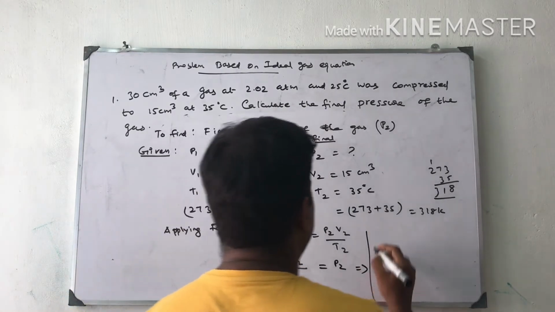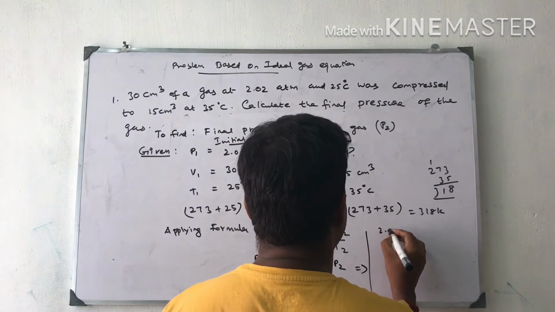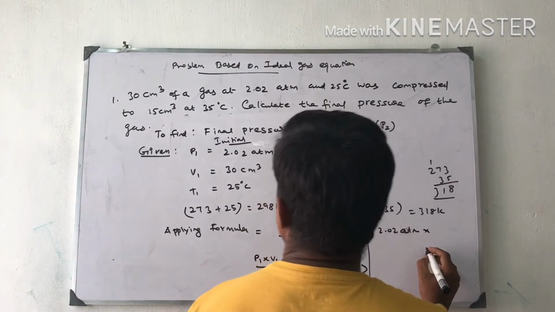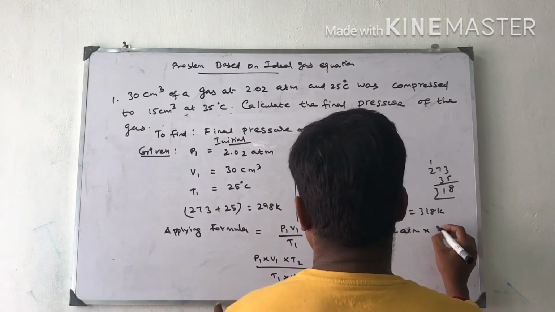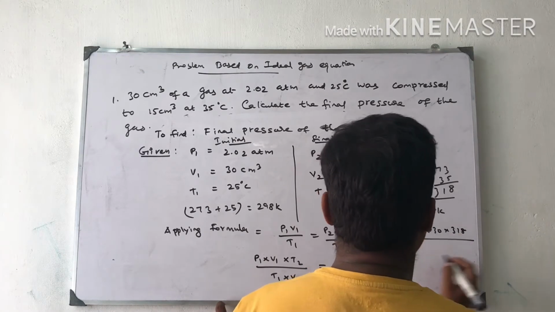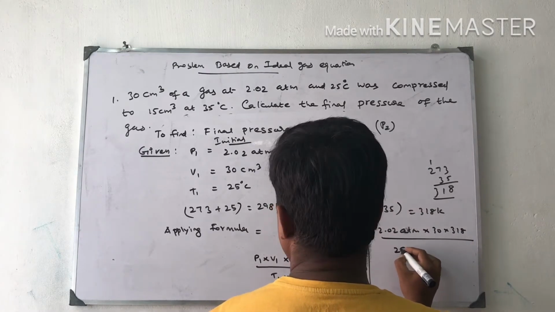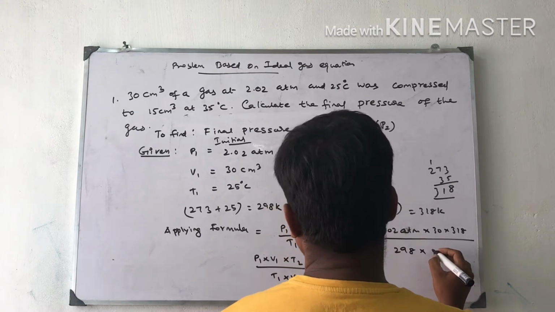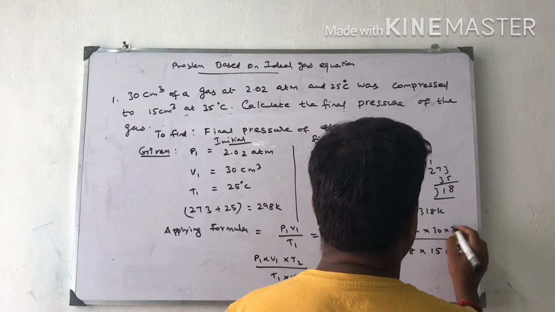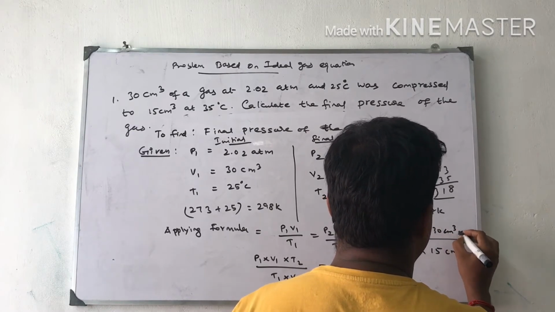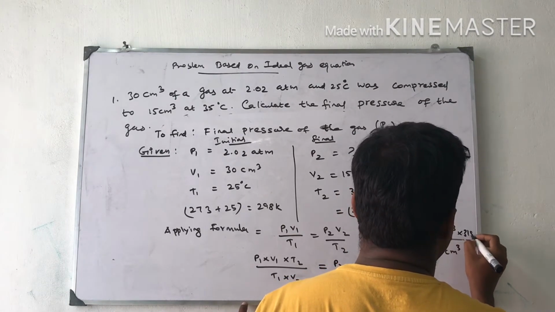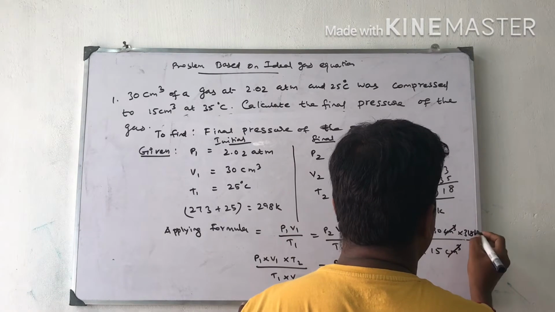So substituting the values here. What is the P1 value? 2.02 atmospheric pressure into 30 centimeter cube volume into T2. What is the temperature? 318, divided by, what is T1? 298 Kelvin into, what is V2? V2 is the 15 centimeter cube, centimeter cube into Kelvin. What is the Kelvin? 318 Kelvin.